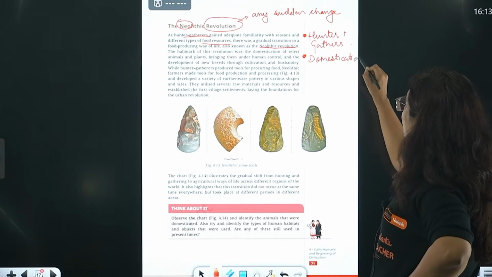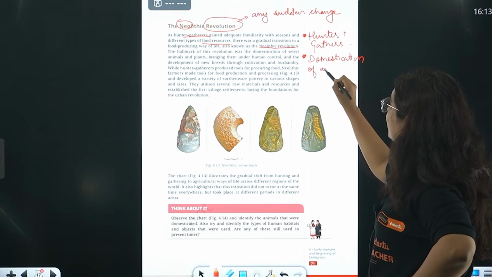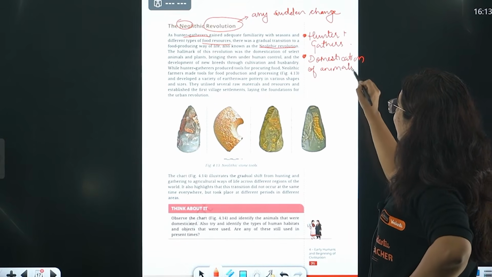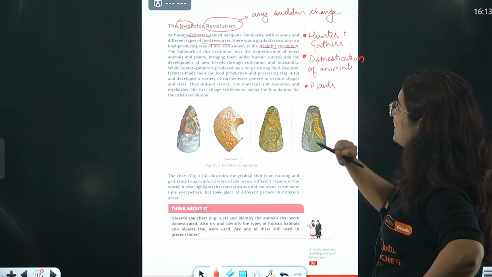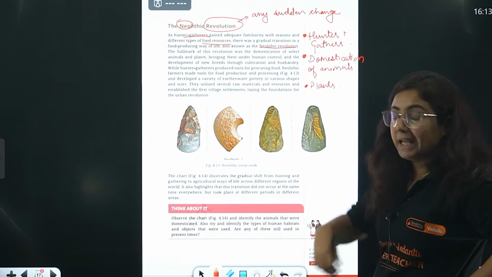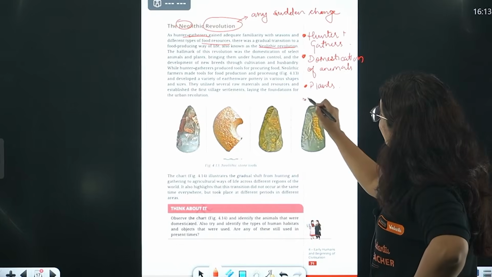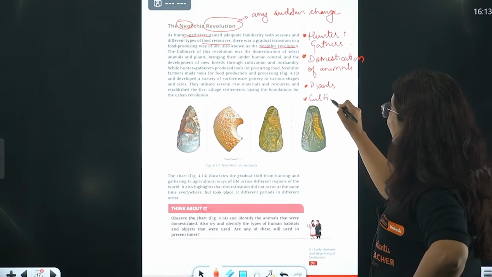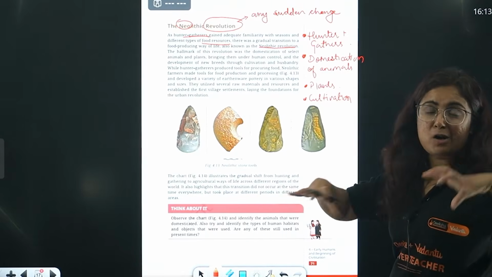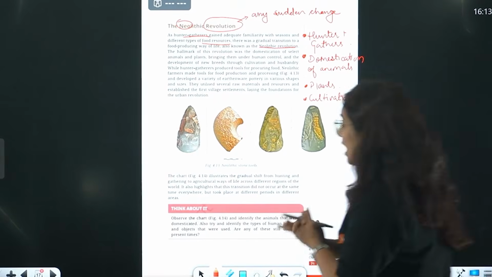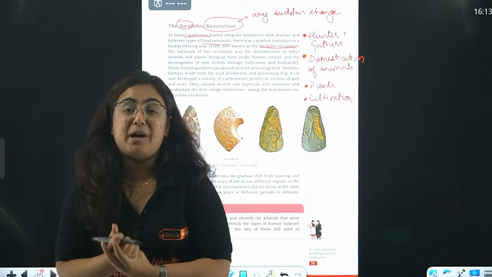Now, is this only the domestication of animals? No. We have domestication of plants as well. People were growing plants, controlling them, making new breeds, and one more thing, that is cultivation along with animal husbandry. This is the hallmark of the Neolithic period, and this is how humans started behaving differently.